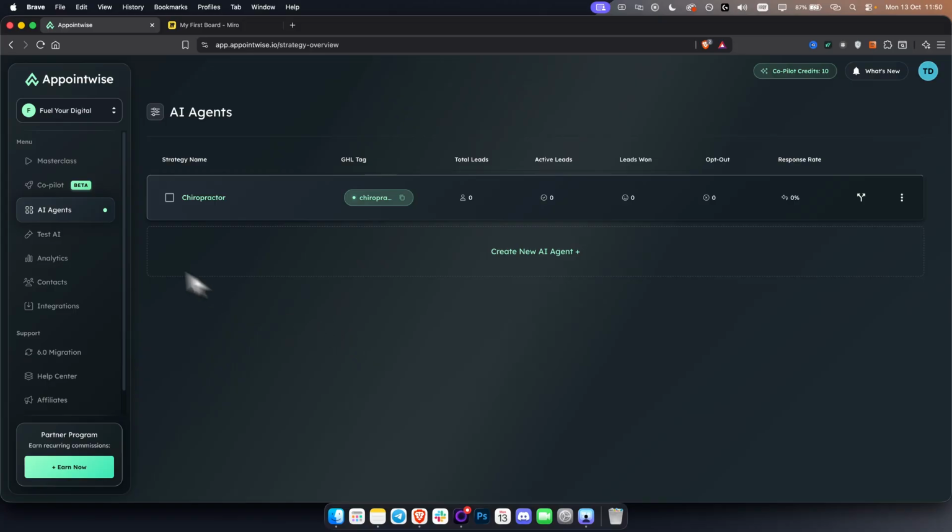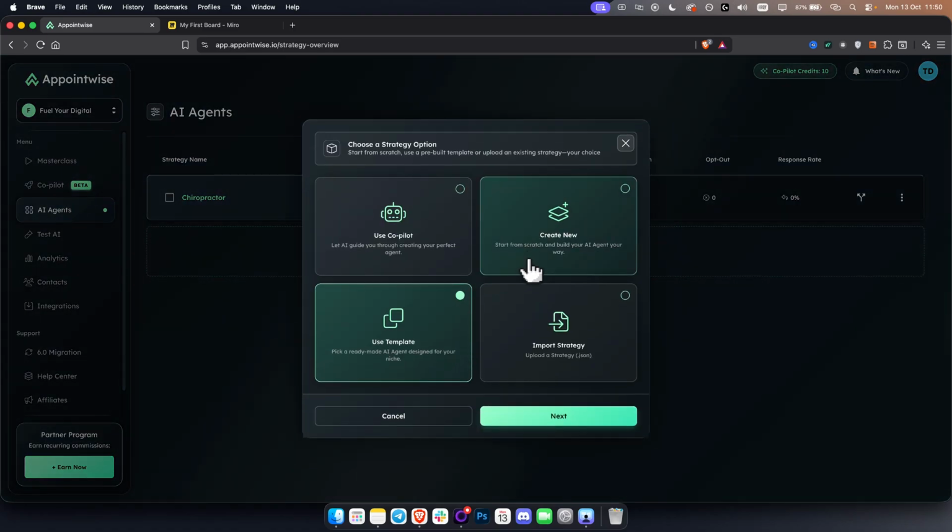Now, what we're going to do is go to AI agents. And as you can see, I already have a chiropractor agent. So I'm just going to show you how you can create a new agent, and how easy it is. Let's create a new agent here. As you can see, we can use a copilot. This is kind of like ChatGPT, but a much smarter ChatGPT. So we can say something like, hey, can you build me an AI appointment setter for a chiropractor? This is their clinic name. This is what they are. This is what they need. And, boom, you pretty much have an AI appointment setter.